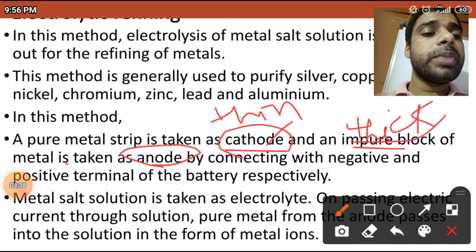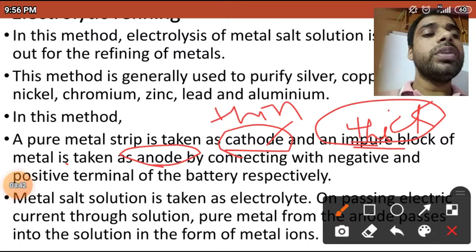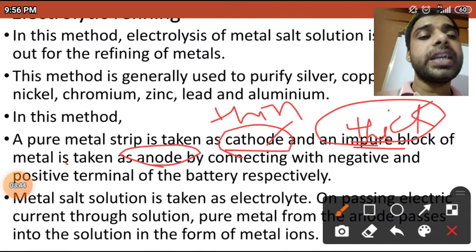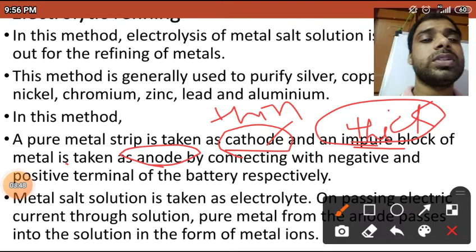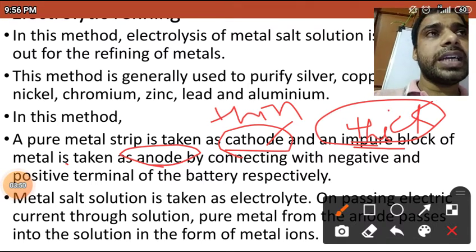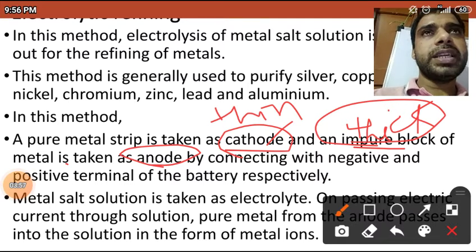Only crude metal we will take and make it the anode. How will you make the anode and the cathode? After connecting with the DC current, the positive terminal makes it an anode, and the negative terminal makes it a cathode.